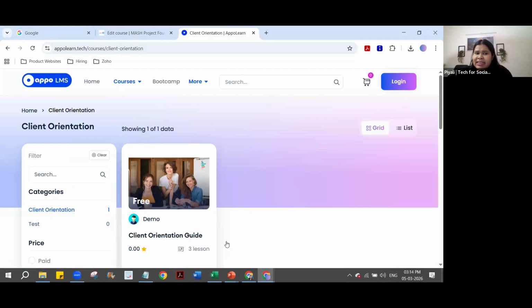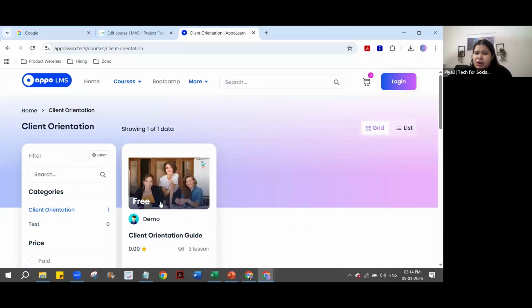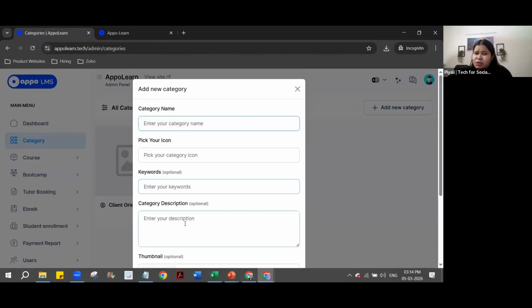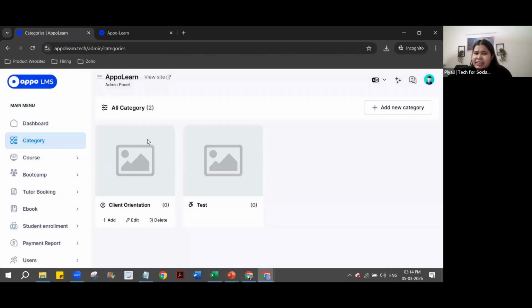So after the categories are created, and again, all the pictures and everything, you can literally add what will be the picture, what will be the name of it, and all of that. This is completely customizable. I just added the name, but the description, thumbnail, logo, all of that can be added for the category.